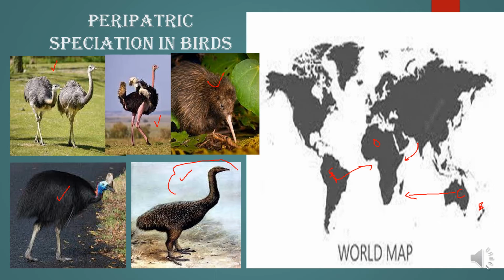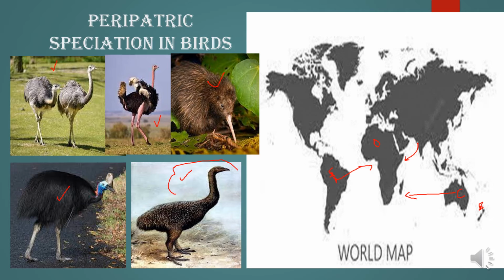But what I'm saying is that all these birds in different continents are flightless, and they share the same characteristic, that is well developed legs, but their flight feathers are not well developed.